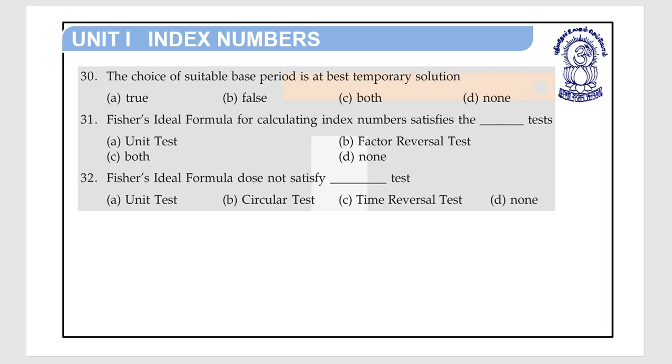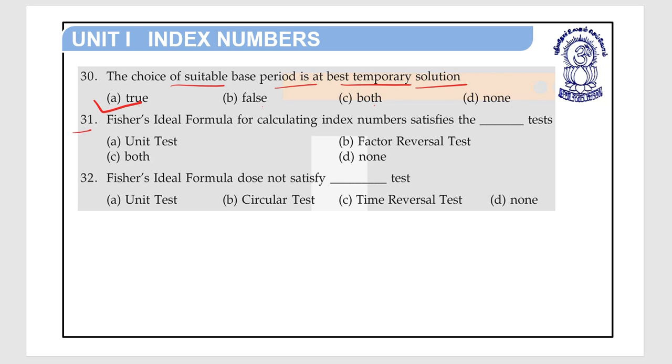Question number 30. The choice of suitable base period is at best a temporary solution. Option A true, option B false, option C both, and option D none. So the answer of question number 30 is true. The choice of suitable base period is at best a temporary solution is true.